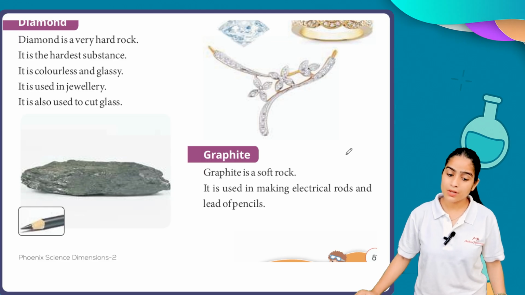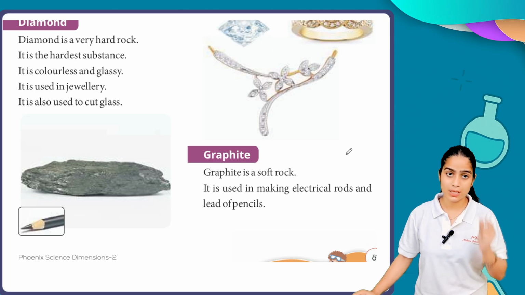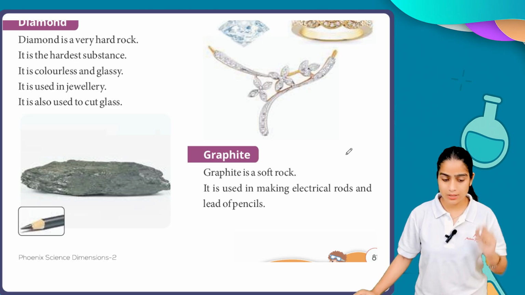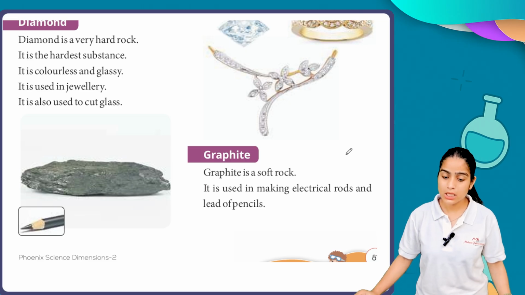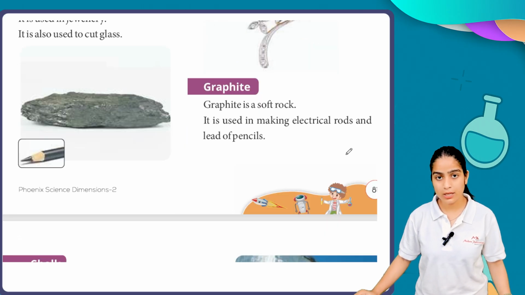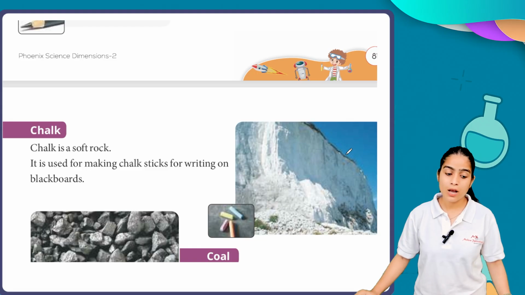Now we have graphite. Graphite is a soft rock. It is used in making electrical rods and lead of pencils. So you generally see you are using pencils. The black color in your pencils is graphite. So we are using graphite in making electrical rods and lead of pencils.